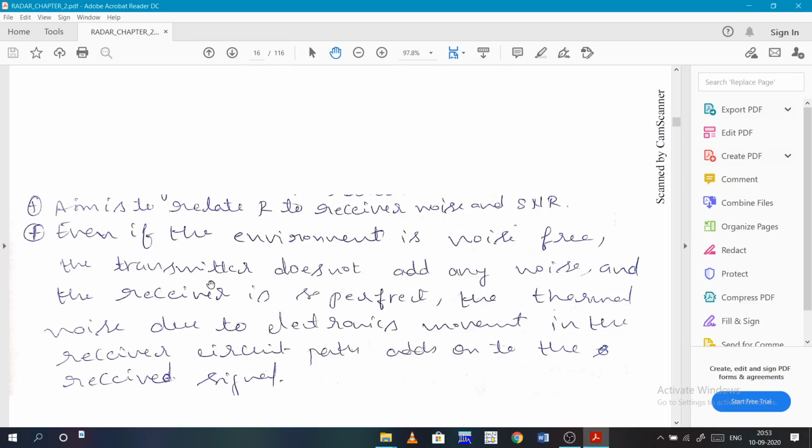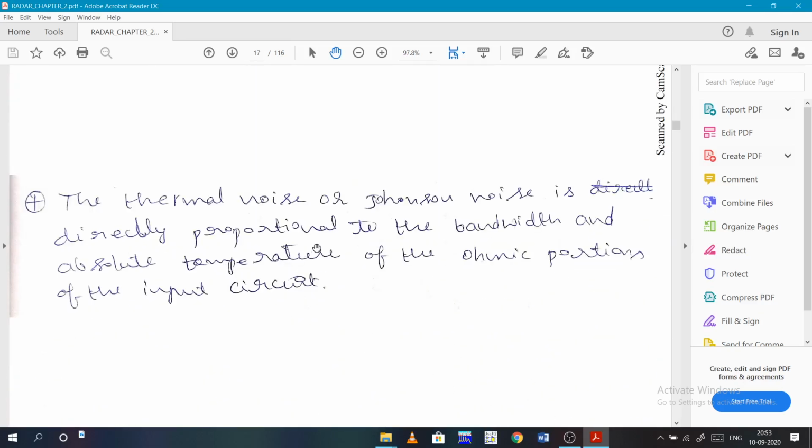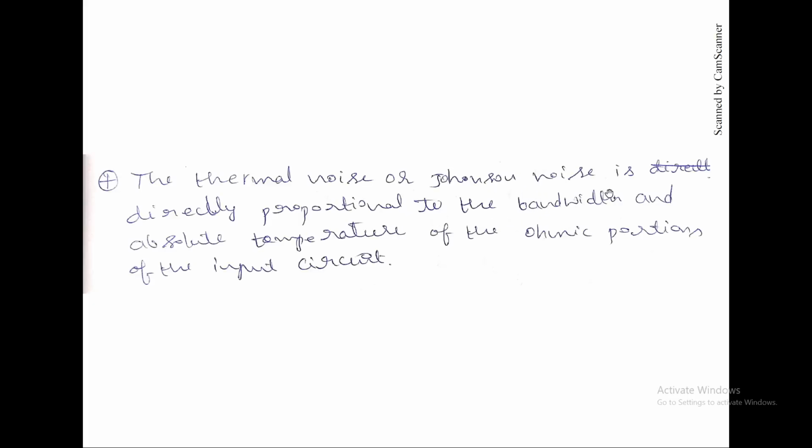So the transmitter does not add this. Even if the environment is noise free, the receiver circuit parts or the electronic movements will cause some heat, which is thermal noise. Thermal noise is also called Johnson noise. It is directly proportional to the bandwidth and absolute temperature of the ohmic portions of the input circuits.